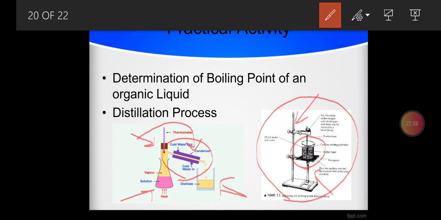We will also perform this distillation activity in the lab as well, but so far you are directed to please go through the respective content of this activity in your books, just to build up an initial understanding of this process.